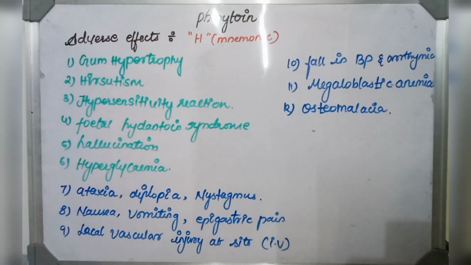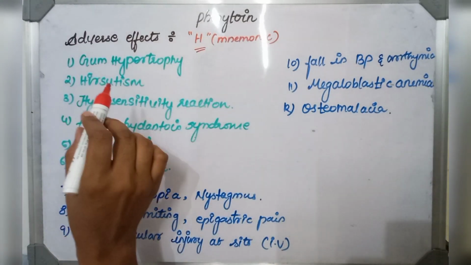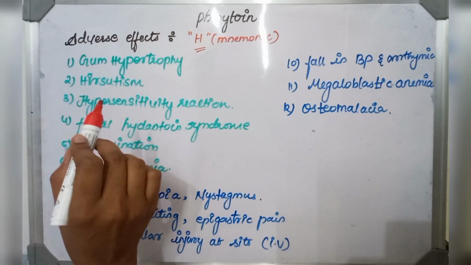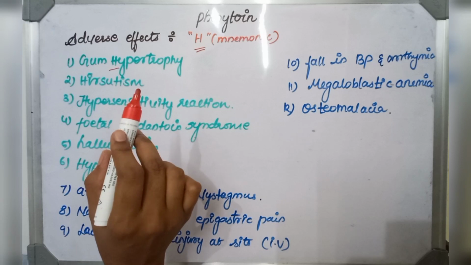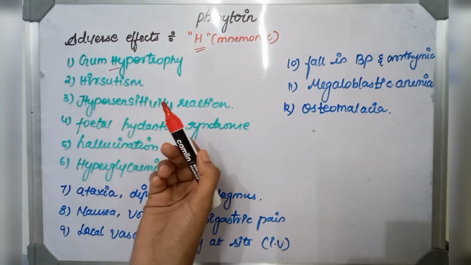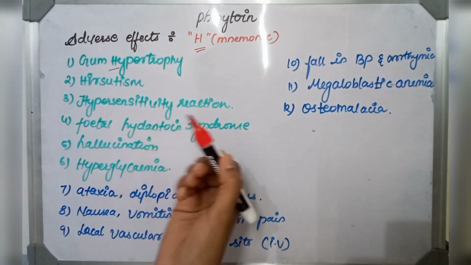Let us see the adverse effects of phenytoin. Let us remember the adverse effects by a mnemonic, that is H, the letter starts with H. The most common adverse effect is gum hypertrophy. This is common in younger patients. It is actually due to overgrowth of gingival collagen fibers, so it can be minimized by maintaining oral hygiene.